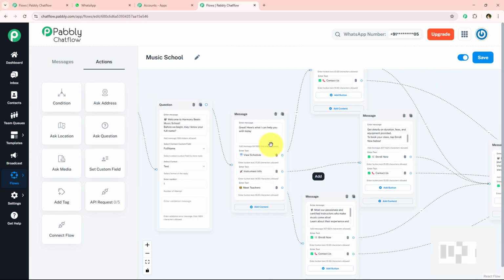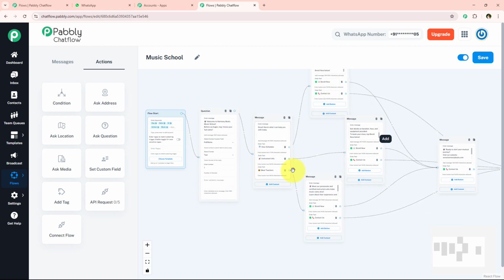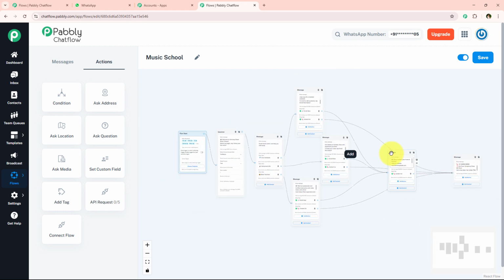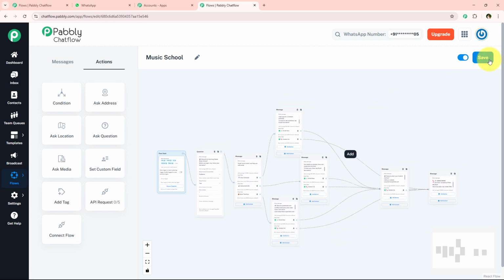And it is going to reply to them further according to their selection. So yes, with this, we have successfully completed and created this amazing WhatsApp chatbot. And now let's see this WhatsApp chatbot running in real time. For that, I'm simply going to save this WhatsApp chatbot right over here. And as you can see, Flow updated successfully. So we have successfully saved this.